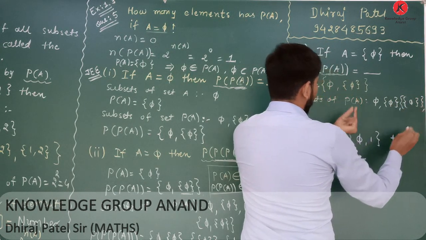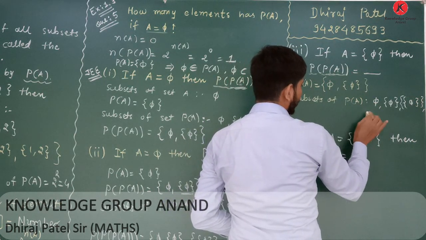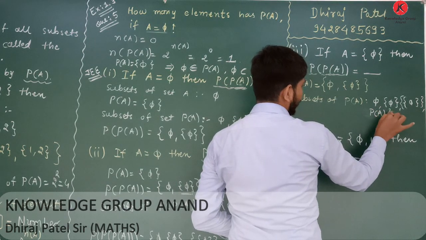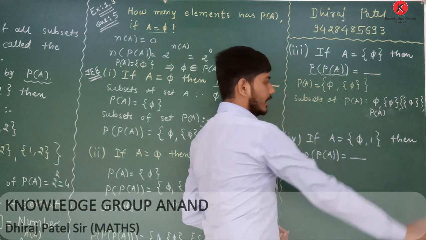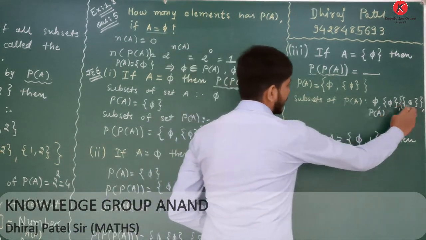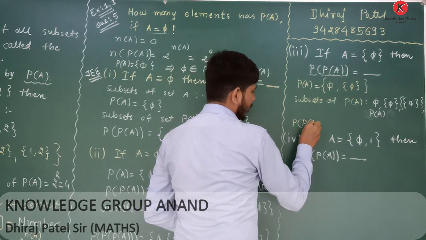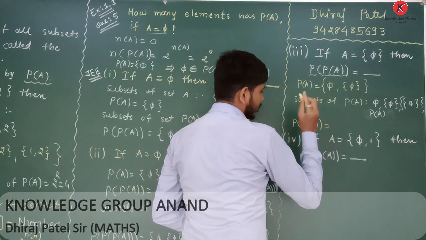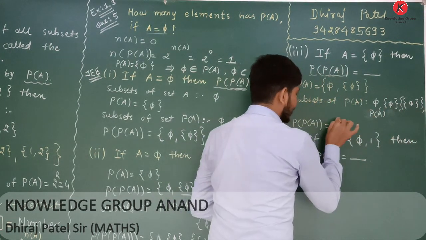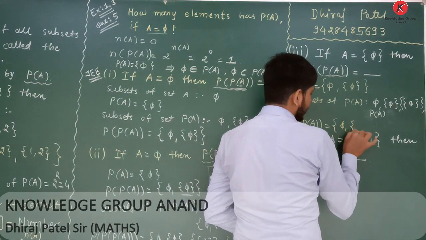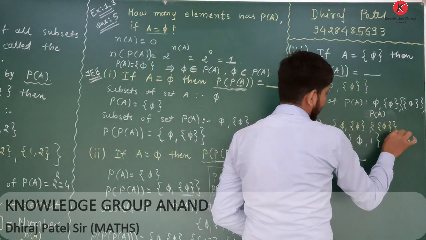Okay, then the set itself means you will also write this is P of A. Okay, clear? Now 4 subsets are there. Now find power set of P of A equals to, put all the subsets in curly bracket, you will get the power set of P of A. The answer is ready.